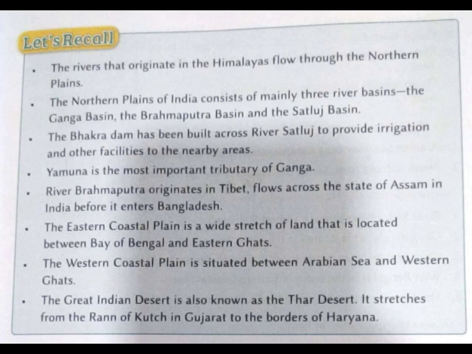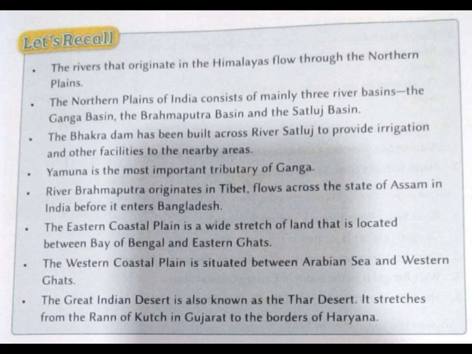Let's recall, students, what did we learn in this lesson? The rivers that originate in the Himalayas flow through the northern plains. The northern plains have three major river basins. They are the Ganga, Brahmaputra and Satluj basins. The Bhakra Dam has been built across the river Satluj to provide irrigation and other facilities to the nearby areas. The important tributary of Ganga is Yamuna. River Brahmaputra originates in Tibet, flows across the states of Assam in India before it enters Bangladesh.